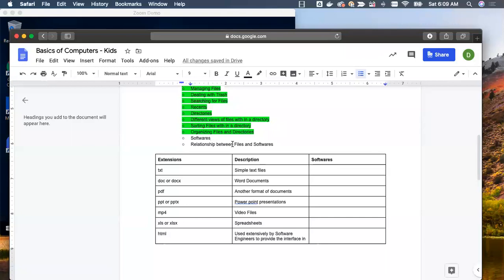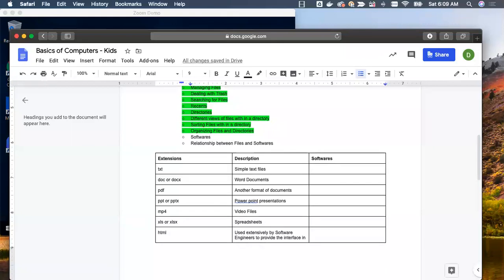Why do we have versions? Over a period of time, as we grow, the software developers will also improvise on the operating system features.